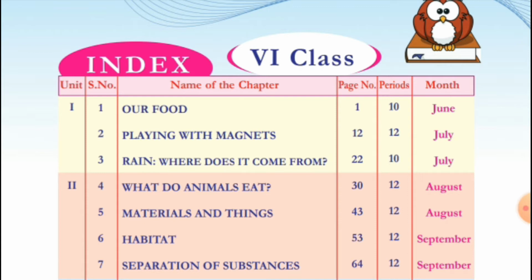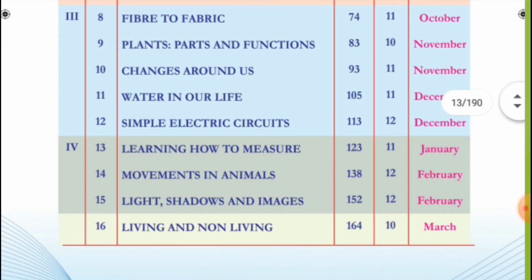Now the fourth lesson is what the animals are eating, and the fifth lesson is about the materials and the things around us. The sixth lesson is what is a habitat. The seventh lesson is separation of substances. The eighth lesson is fiber to fabric. In this lesson we are going to discuss how small threads are converted into a very big piece of cloth.